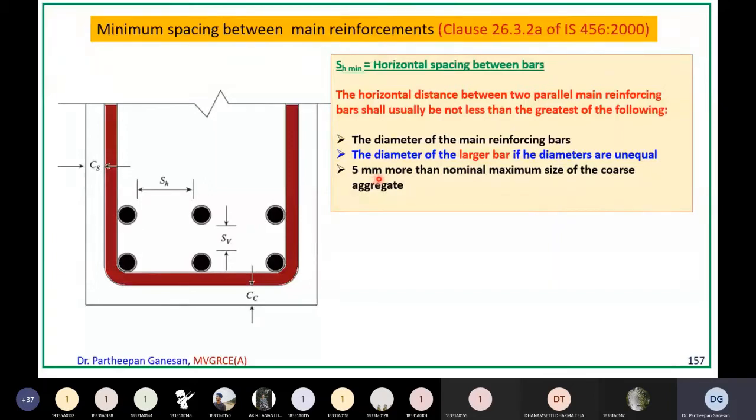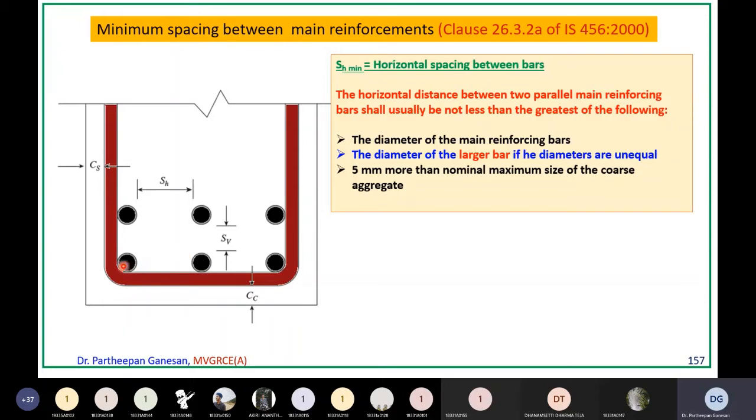And lastly, 5 mm more than the nominal maximum size of the coarse aggregate. Normally for beams and all we use 20 mm coarse aggregate, so your minimum spacing should be more than 25 mm. Is that clear? These are the three criteria. If all the reinforcing bars are of uniform diameter, then SH minimum should be greater than the diameter of the main reinforcing bars.